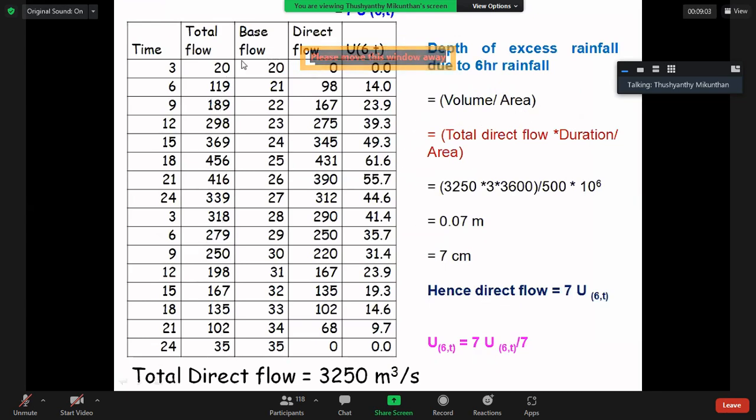20, 21, 22, 23, 24, 25, 26, 27, 28, 29, 30, 31, 32, 33, 34, 35. Excuse me, ma'am, on the previous slide, if we deduct 20 from 35, is 15 the rise? That is the mistake I made. Thank you.